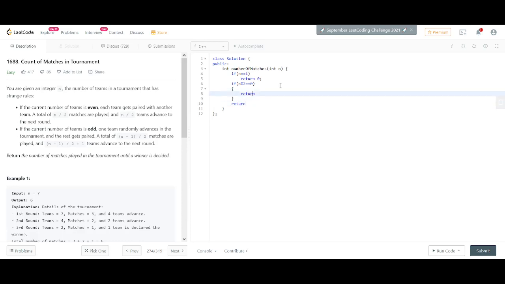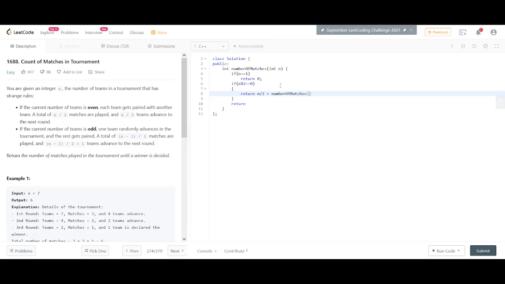So we need to return something in both of these return statements. So if the number is even, we have to return n by 2 matches, plus we'll be calling the same function, that is the number of matches, for the further calls.